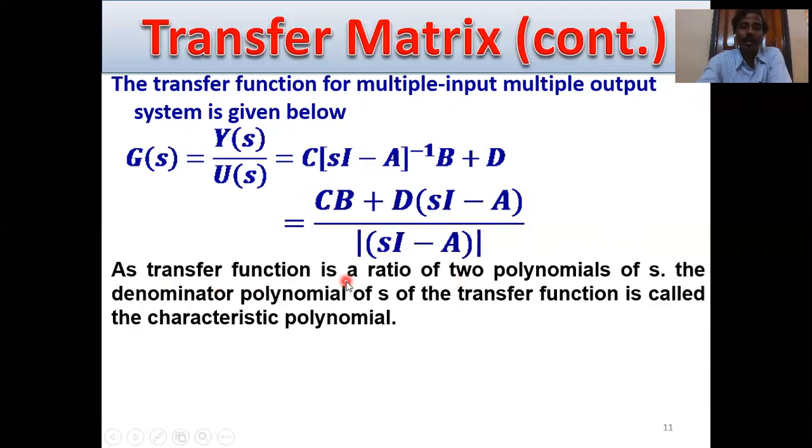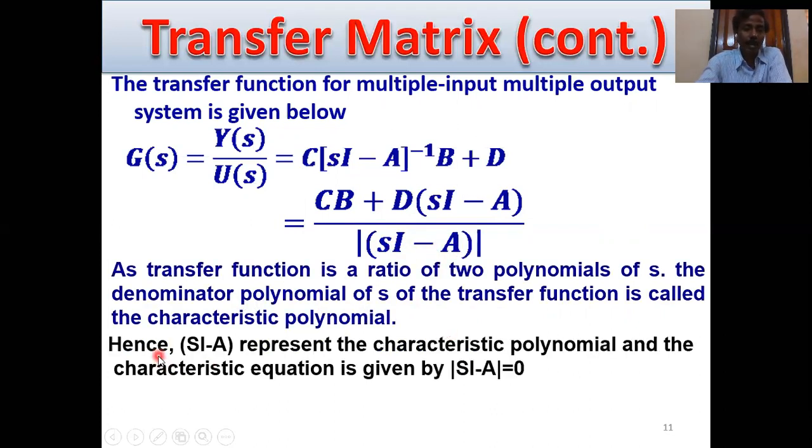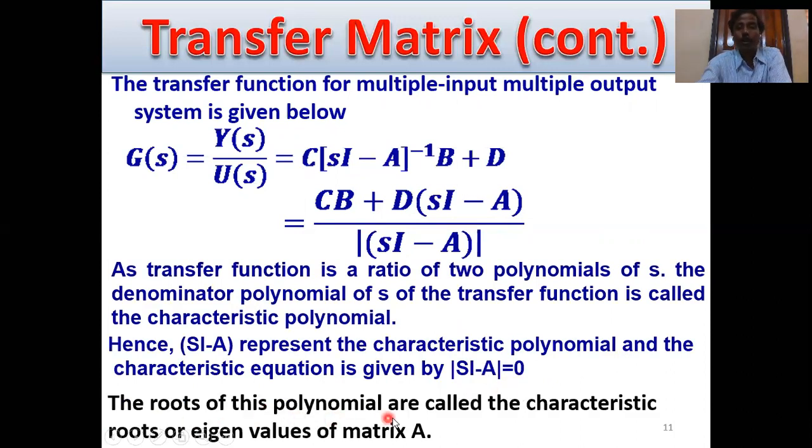As the transfer function is a ratio of two polynomials in s, the denominator polynomial of the transfer function is called the characteristic polynomial. Setting it to zero is called the characteristic equation. Hence determinant of (sI minus A) represents the characteristic polynomial, and the characteristic equation is given by determinant of (sI minus A) equals 0. This also gives the roots of the system. The roots of this polynomial are called the characteristic roots or eigenvalues of matrix A.